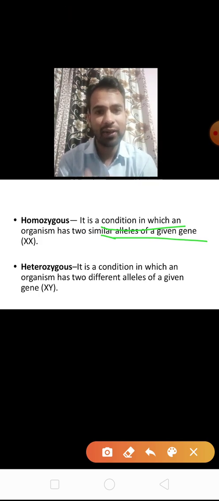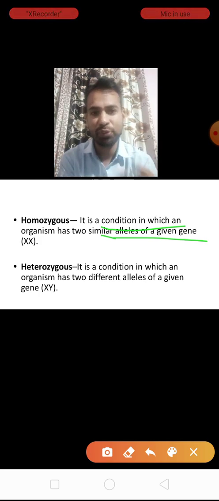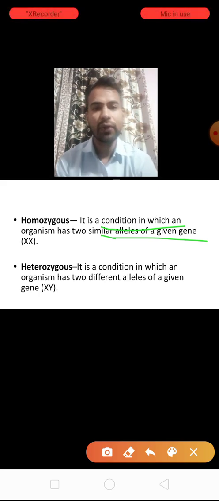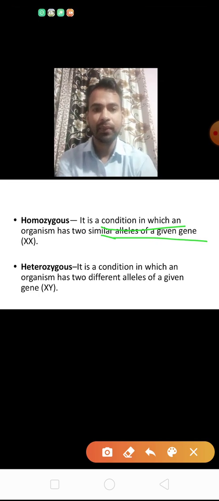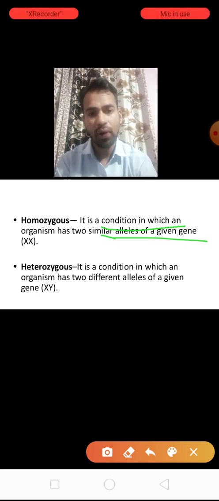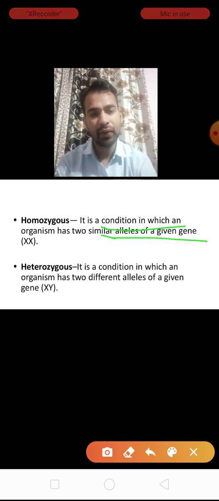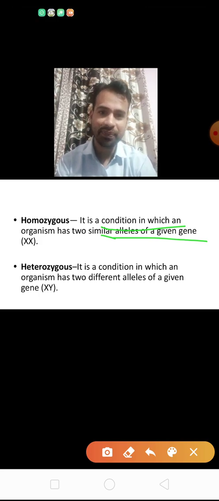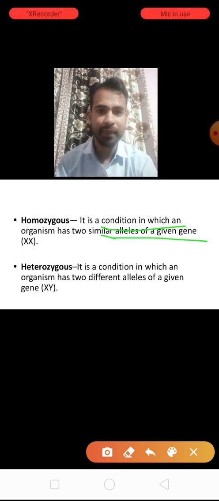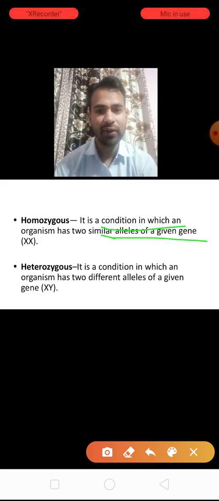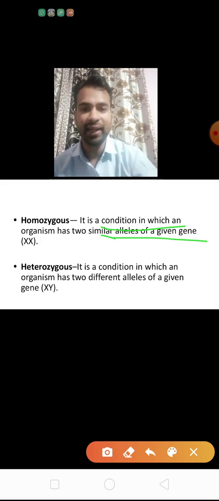But if they are one capital X and one small x, that is heterozygous. So homozygous is when a similar pair of alleles is present in an organism. For example, capital T, capital T, or small t, small t, so it should be the same. Either capital T or small t, or the example capital X. That is homozygous.